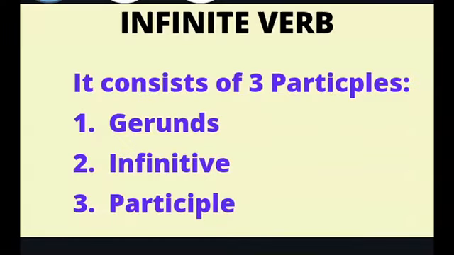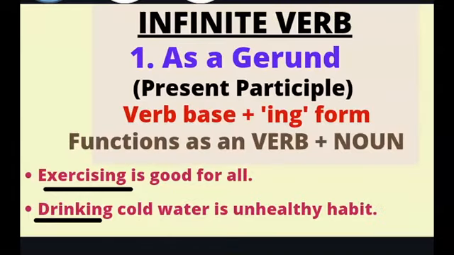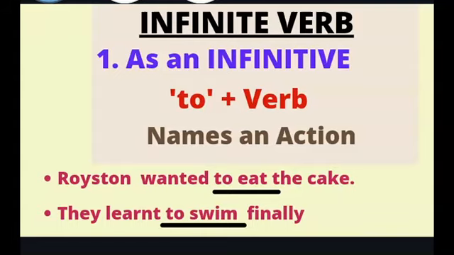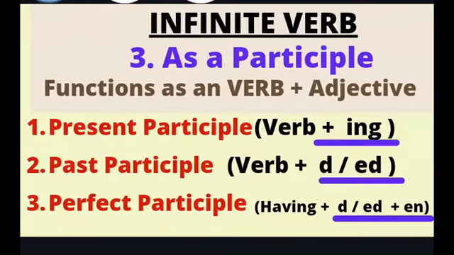So let's do that again. Infinite verb consists of three types: gerunds, infinitive and participle. As a gerund, it occurs as verb plus ing form, and functions as verb plus noun. As an infinitive, it occurs as to plus verb and it serves the purpose of naming an action. As a participle, it functions as verb plus adjective.